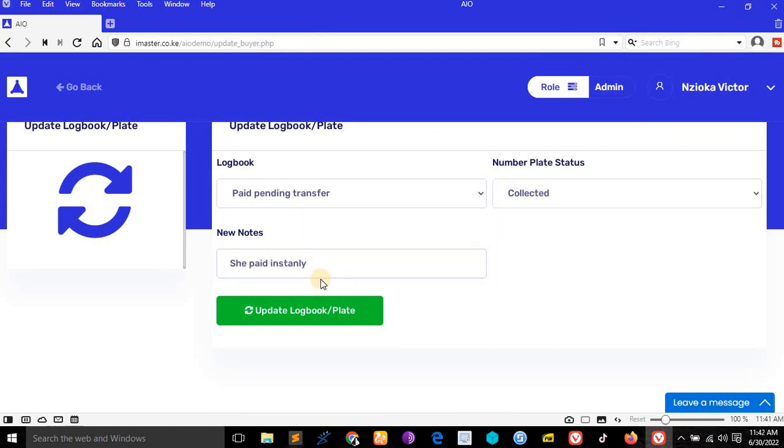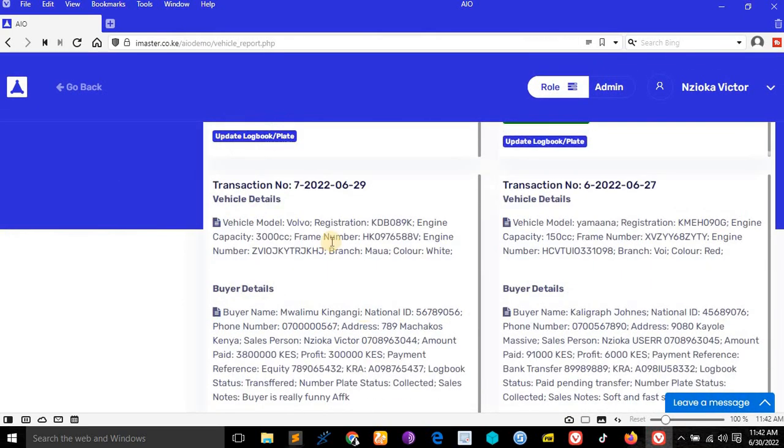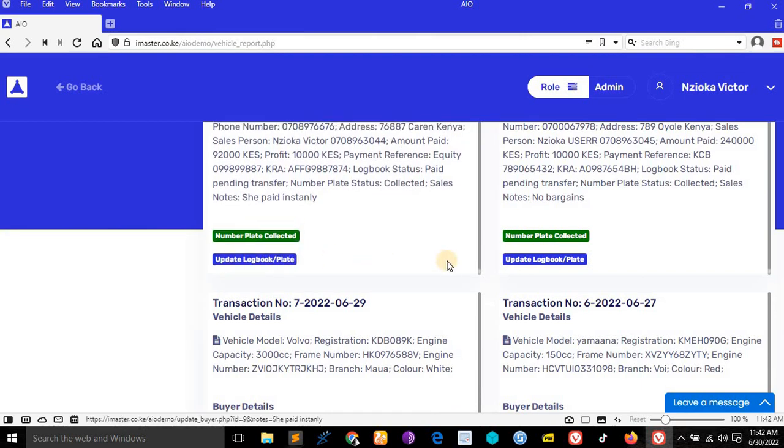This is where you'll be updating if someone is paying on credit. You understand? She paid instantly. Just let it update. So if we come back here, you see it is a number plate collected, updated logbook stock plate. You can update again if you want.